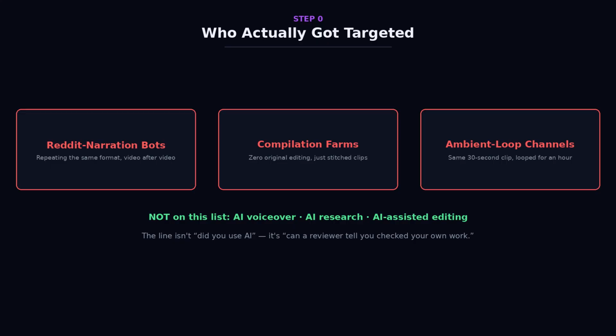That already happened. Here's what actually got targeted. Reddit story bots repeating the same format, compilation farms with zero original editing, and channels looping the same 30-second clip for an hour straight. Notice what's not on this list: AI voiceover, AI research, AI-assisted editing. None of that is banned. What's banned is being templated and disposable.